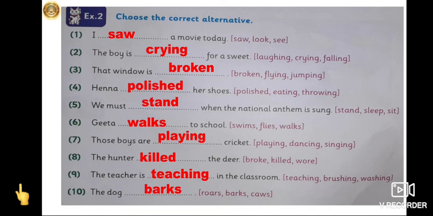So you too have to write and learn how to find a verb in your notebooks.